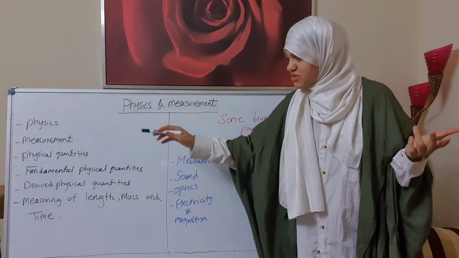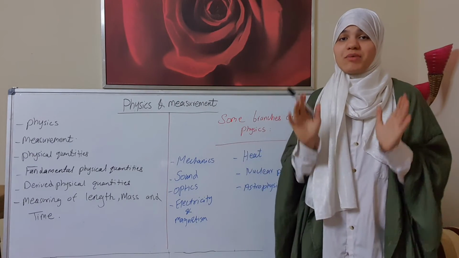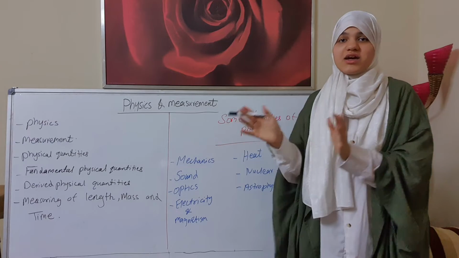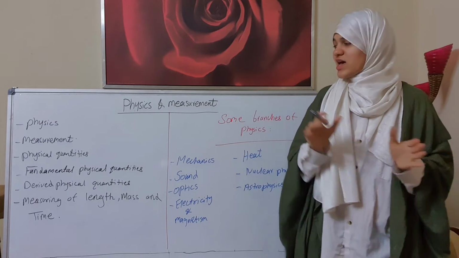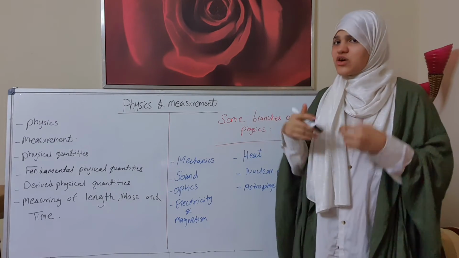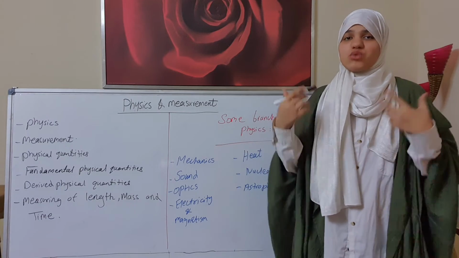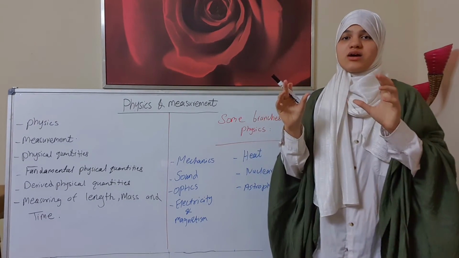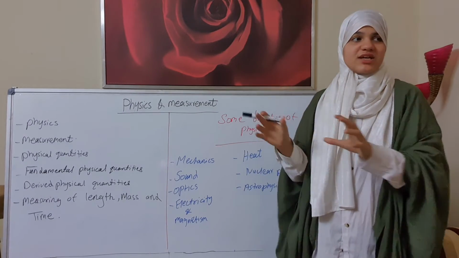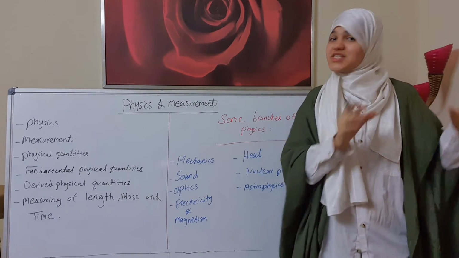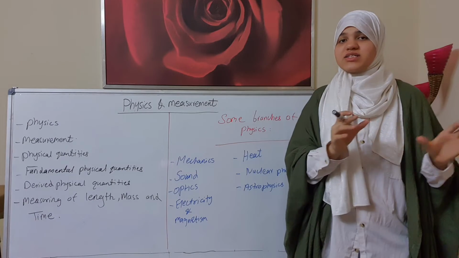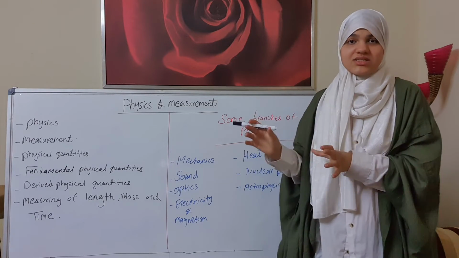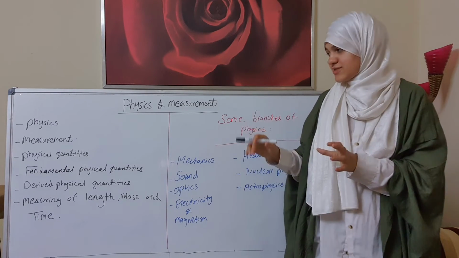Fundamental physical quantities are measured directly, and they are also known as basic physical quantities. The units used to measure them are known as basic units.